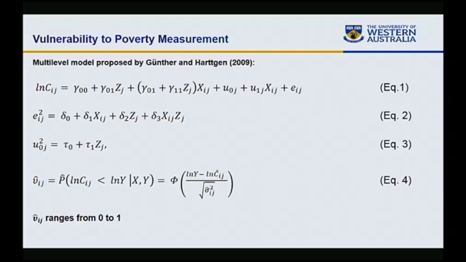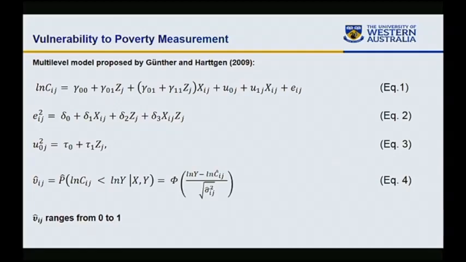This gives us 2 error terms. One is the household level error term, and the other one is the community level error term, and interaction. And this community level error term, we do not consider. If you ask a question later, I'll explain why.